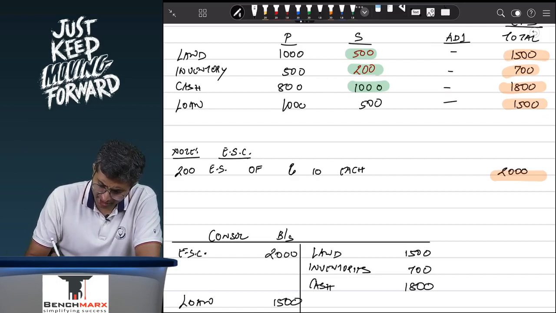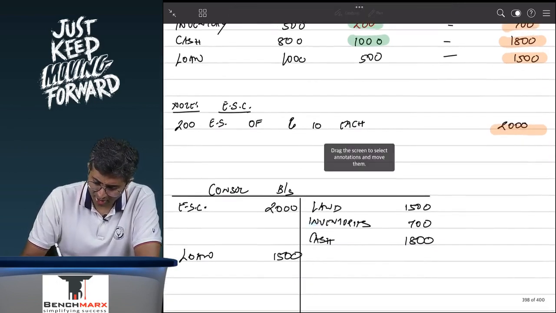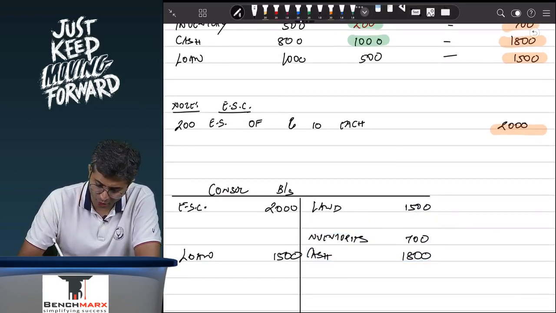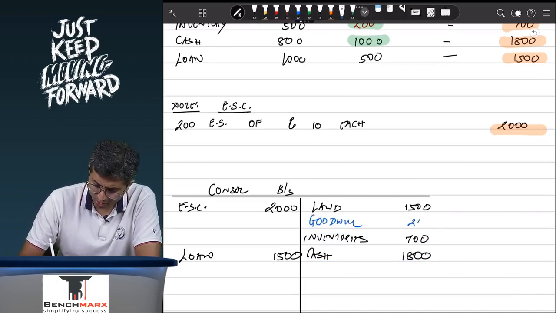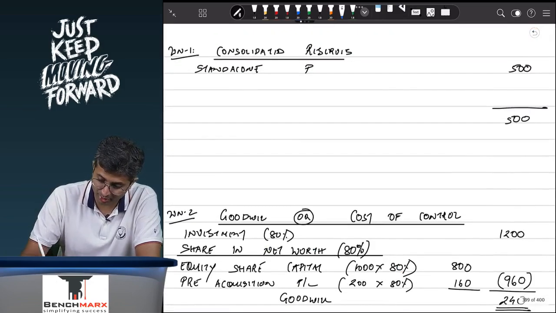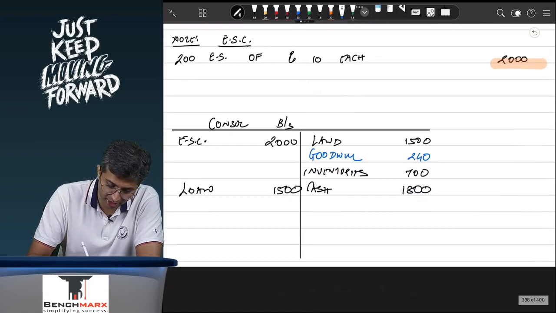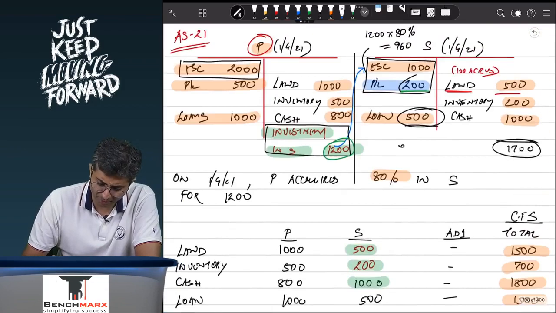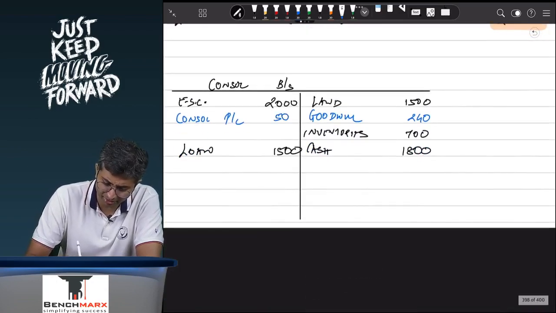Apart from that, obviously you will have to squeeze in goodwill in the non-current assets. Goodwill comes as a part of your working note too. So you will have to show goodwill in the final balance sheet. It's a special consolidation item, which is 240. And apart from that, we will also have to show the reserves. The consolidated profit and loss in this case is coming to be the same. We will also study what happens post acquisition, but it is coming to be 500 only.